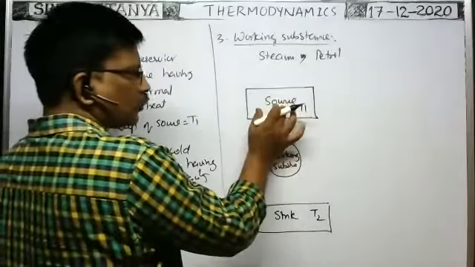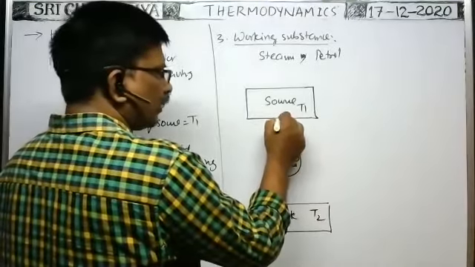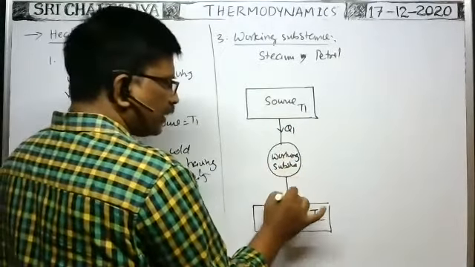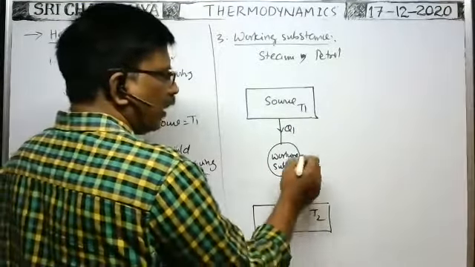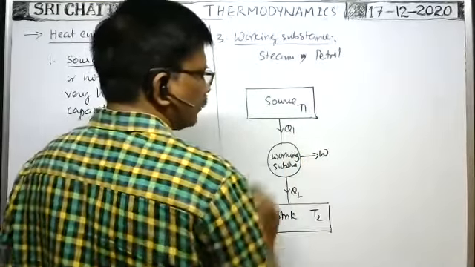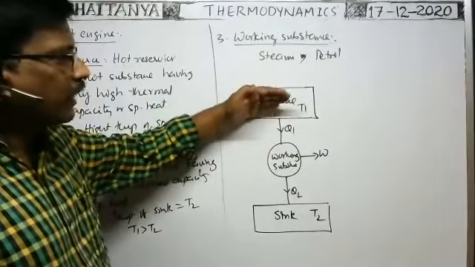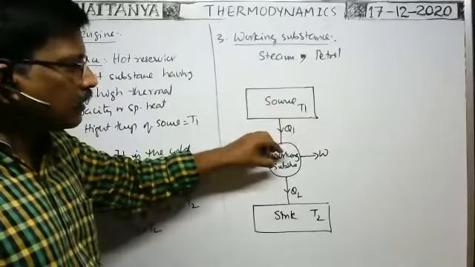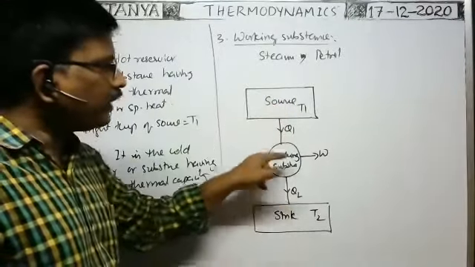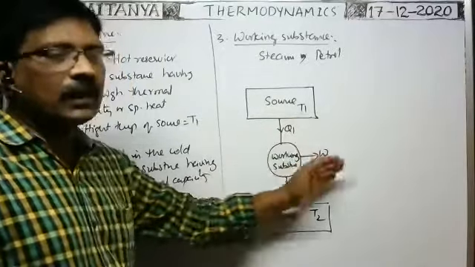As the temperature of the source is greater than the temperature of the sink, the working substance extracts or absorbs the heat energy from the source and a part of it is transferred to the sink, and with the remaining energy it does some work on the surroundings. Here, from the heat energy taken from the source at high temperature, the working substance transfers a part of it to the sink, and with the help of the remaining heat energy, the working substance does some mechanical work.